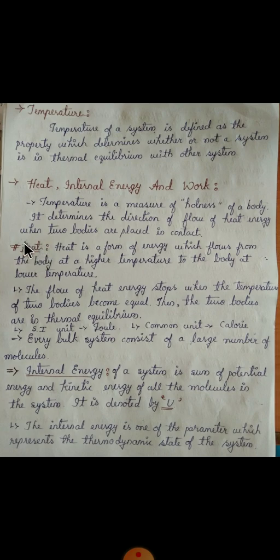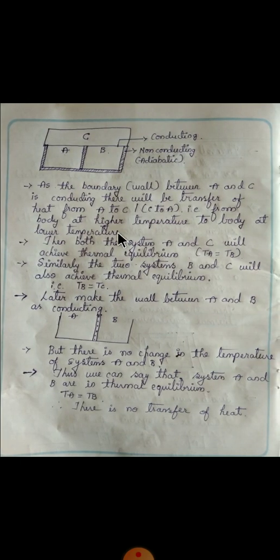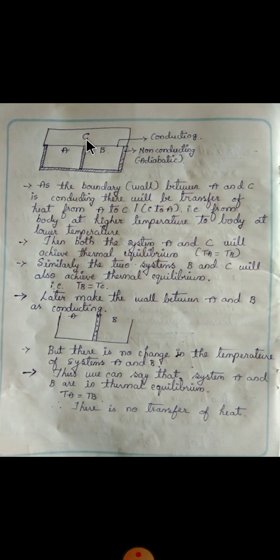Now how can we define heat? Heat is a form of energy which flows from the body at higher temperature to the body at lower temperature. It is actually a form of transfer of energy. The flow of heat energy stops when the temperature of the two bodies becomes equal. That is what we discussed in the zeroth law of thermodynamics, because heat was continuously flowing from the body at higher temperature to the body at lower temperature until the temperature of both systems becomes equal, that is TA equals TC.